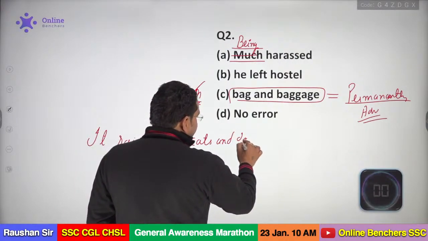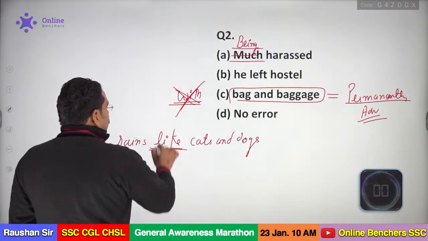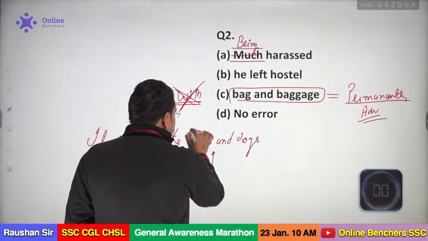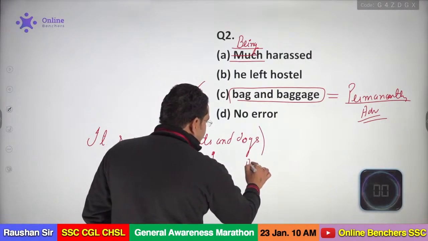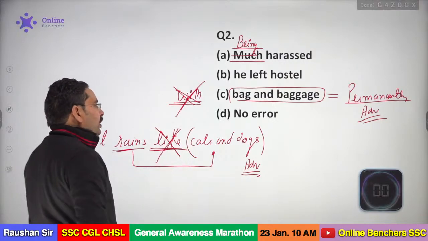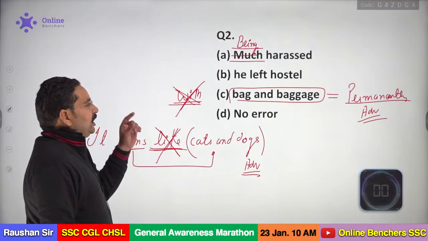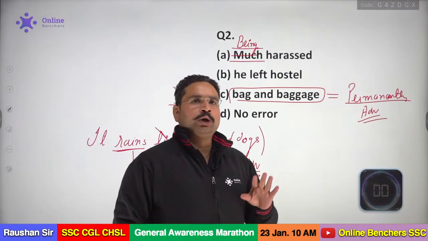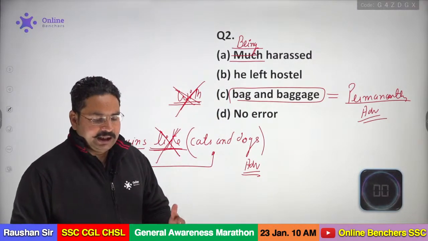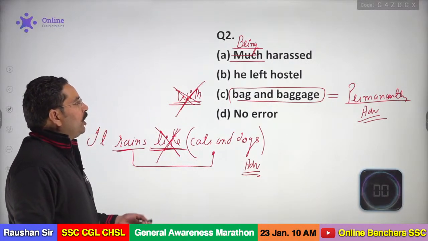If I say it rains like cats and dogs, we have no need to put a preposition here. Why? The reason is this: rains is a verb. It rains like this one. So this phrase is working as an adverb here, and we never put a preposition before an adverb. So "like" won't be here. So I think, Sanket, now you will be satisfied with the explanations. If an idiom is working as an adverb, we have no need to put any kind of preposition there. If that is a noun, an adjective, whatever, the idiom is also playing a specific role of parts of speech in the sentence. So you have to check the part of speech.